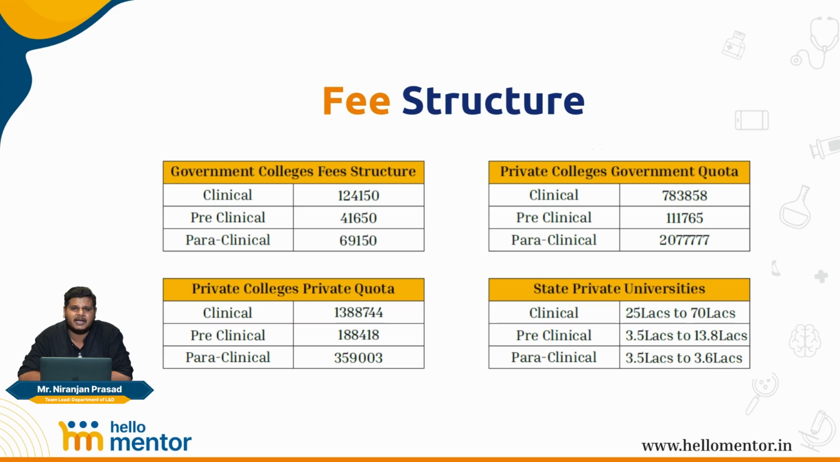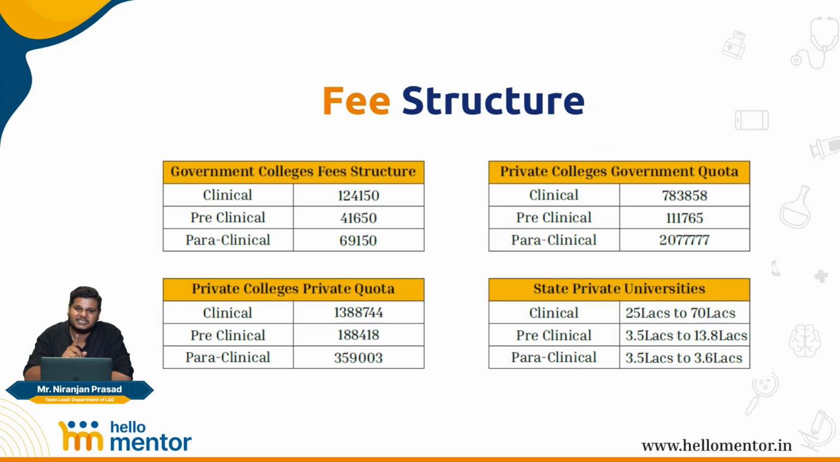Followed by which, your paraclinical branches are priced at 2 lakh rupees. Similarly, when we come down to the private college private quota seats, once again for the clinical branches, those 22 medical colleges, and we'll take St. John's also into consideration, the clinical branches are at almost 14 lakh rupees, 13.88 lakh rupees per annum. The pre-clinical is almost 2 lakhs, 1,88,000 rupees per annum. And the paraclinical is just a little above 3.5 lakhs, 3,59,000 rupees per annum.